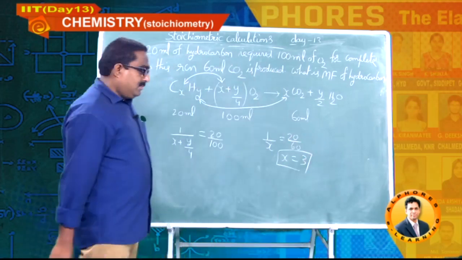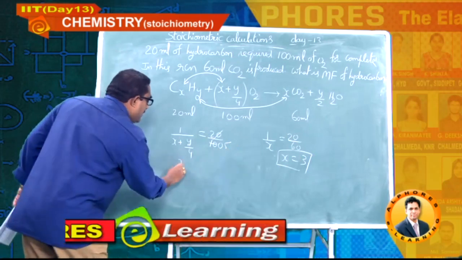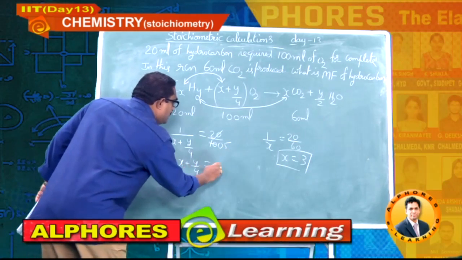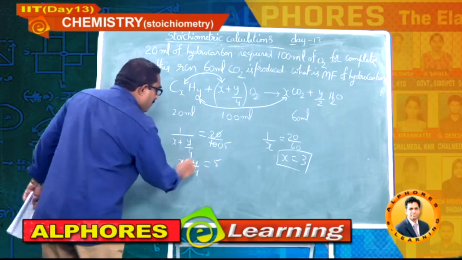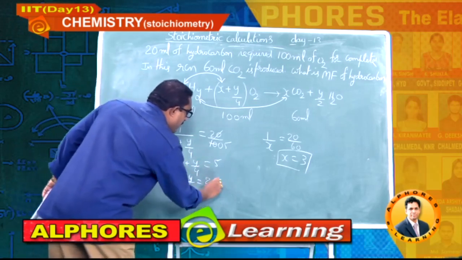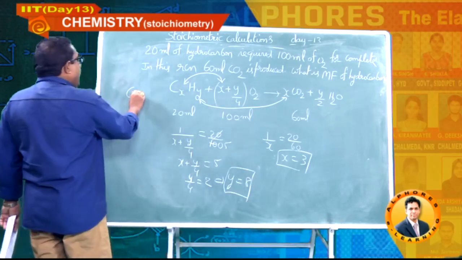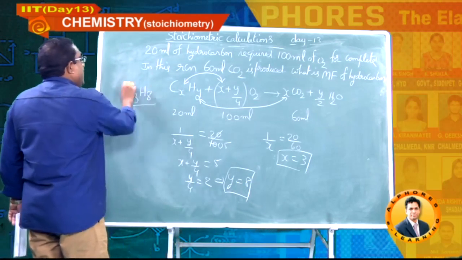I got 1 by 5, so reverse both sides. X plus Y by 4 is equal to 5. X equals 3, so Y by 4 is equal to 2. So finally we get Y equal to 8. And the formula is C3H8.